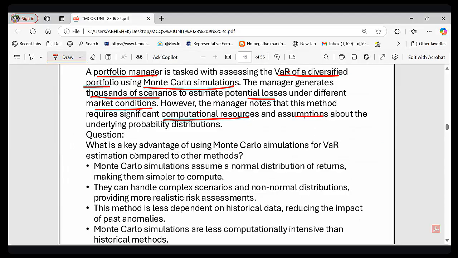Now, the next question is, what is the key advantage of using Monte Carlo simulation for VAR estimation as compared to other methods? What are the other methods? Historical method, and just now I have told you about variance, that parametric approach, and then the third approach is called Monte Carlo simulation approach.